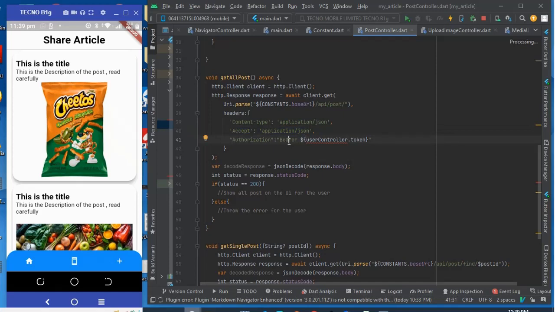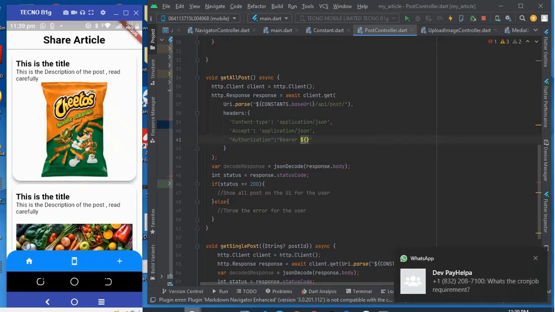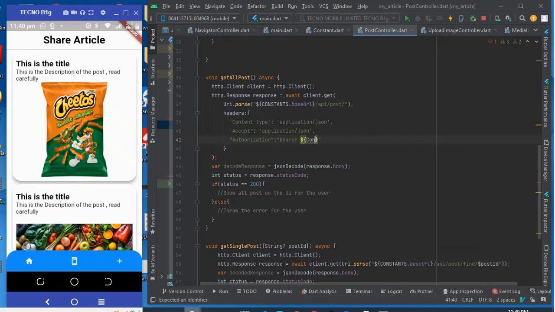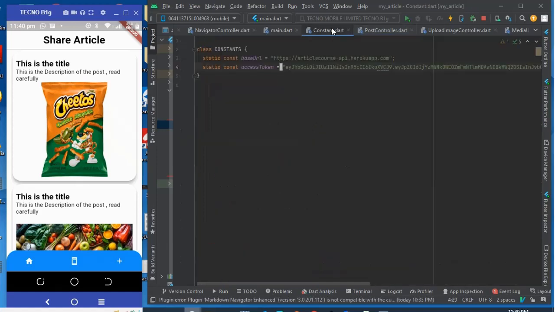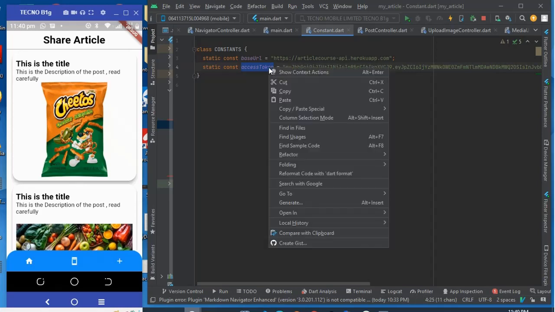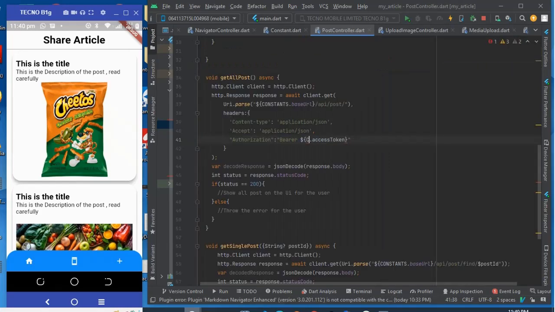This token for now is going to come from a constant class. In the constant class we have it as access token, so we're going to say constant here.